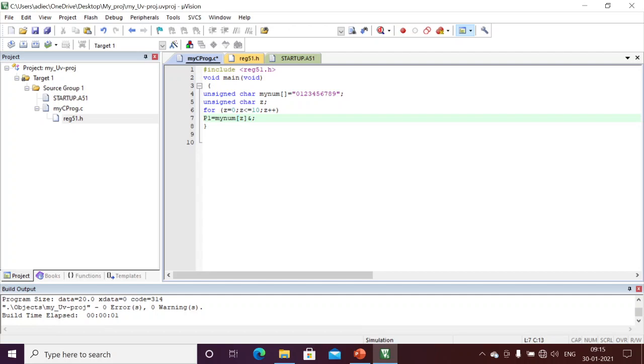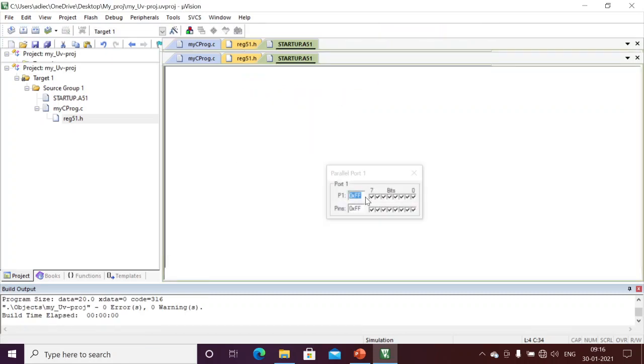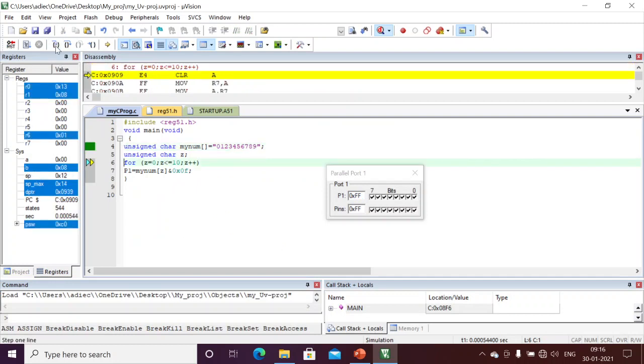Okay, I will do AND with 0x0F. Here I am taking only the lower nibble. The higher nibble I am always keeping as 0. Why? Because I am otherwise getting a garbage value. That way I am doing the AND operation so the higher nibble is always 0, but the lower nibble is whatever the value from the ASCII is, and I convert that and put it to the port. Just I have executed. Now we'll see, it should write only 0 the first time.